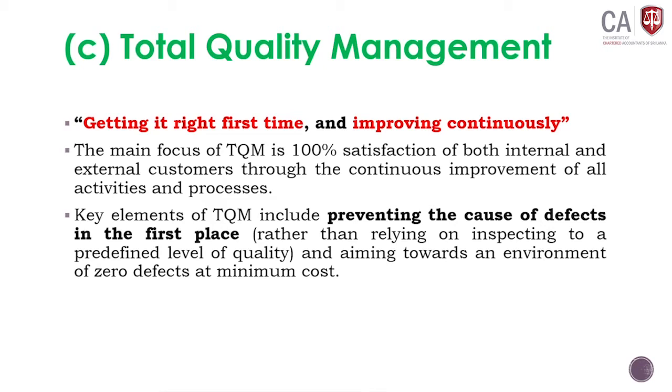That means prevention is better than cure. You have heard that, no? Therefore, TQM mainly looks at prevention, the cause of the defect. If you prevent the cause of the defect, then you can maintain the quality of the product.